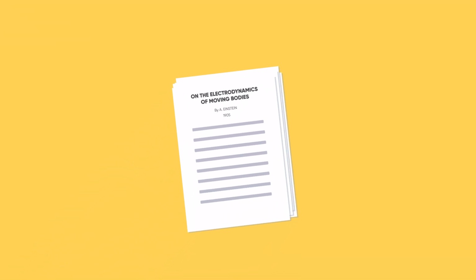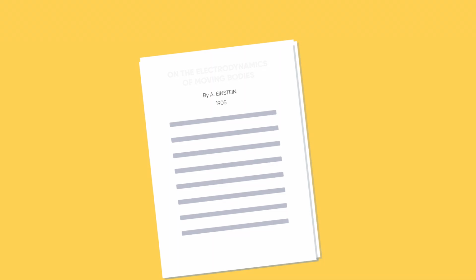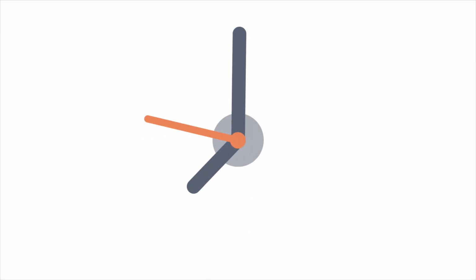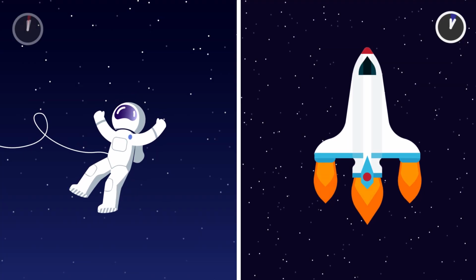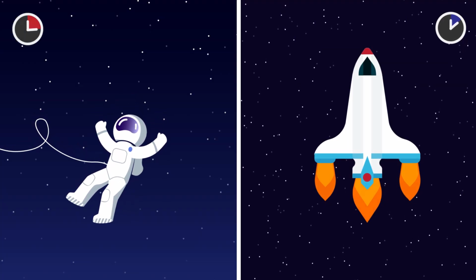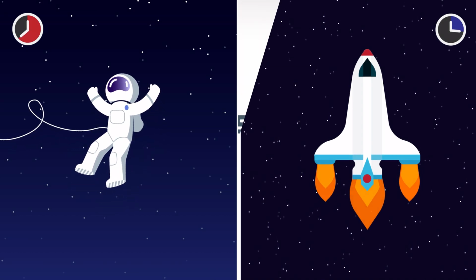In 1905, Albert Einstein published 5 revolutionary papers on physics. One of those papers, titled On the Electrodynamics of Moving Bodies, now known as Special Relativity, redefined what we mean by space and time. It showed that time as an element is not universally the same, but it moves differently for everyone depending on their motion. For an object moving very fast, time would pass more slowly compared to an object at rest. To understand how, we have to go back in time, literally.